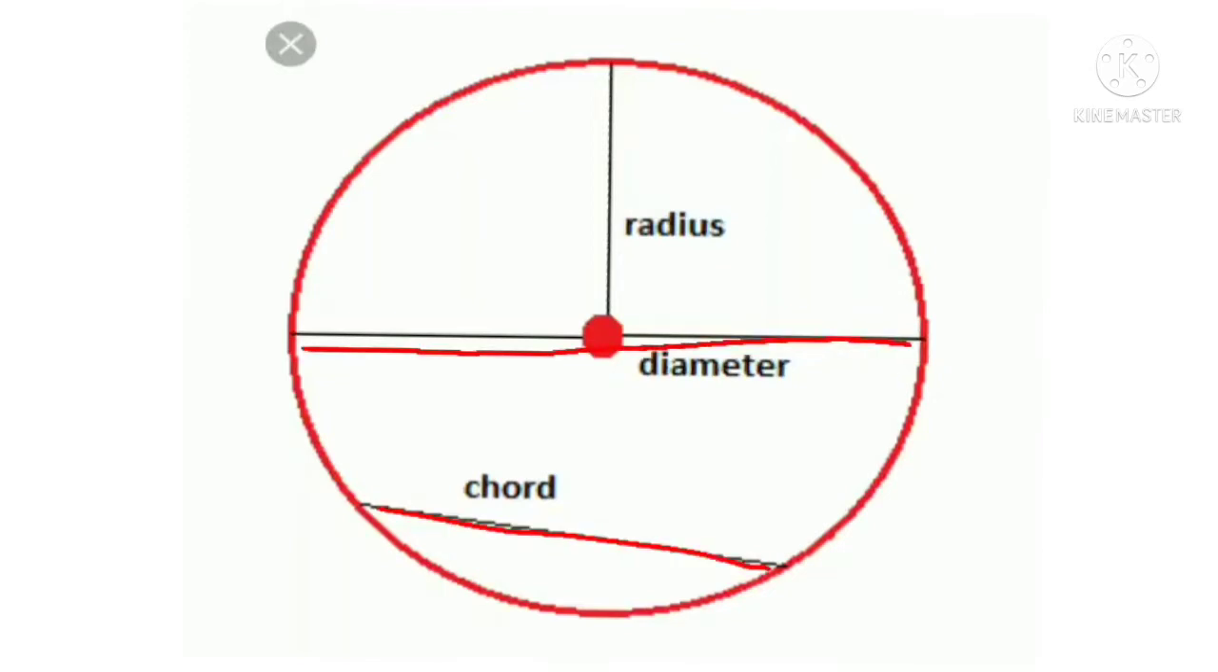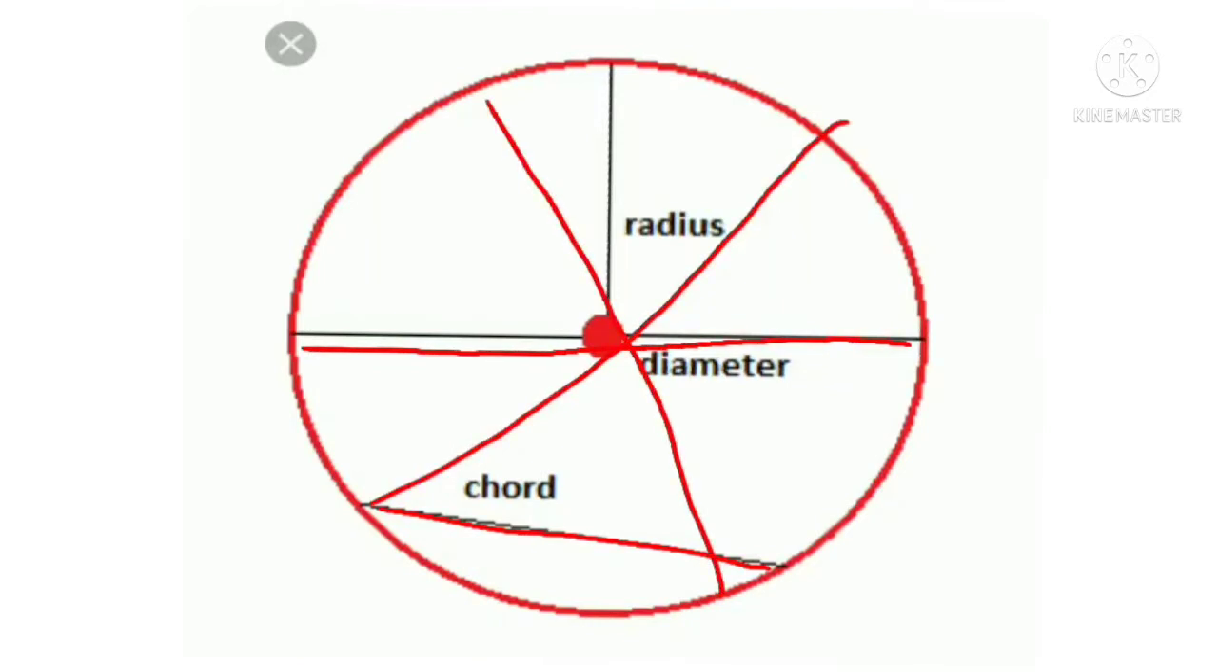We can draw an infinite number of diameters on the circle. Diameter means the chord that passes through the center of the circle, so we can draw infinitely many diameters. All the diameters are of the same length, which is equal to 2 times the radius. So diameter equals 2 into r, 2 times the radius.